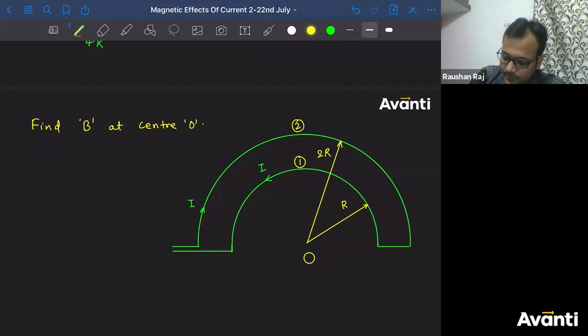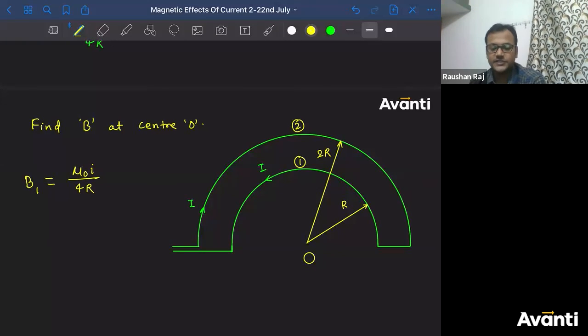So I can write B because of 1. Tell me the magnitude first. B because of 1, what will we get? Mu naught I by 4R. What will be the direction because of the first element, guys? Out of the plane, correct? What about B2?